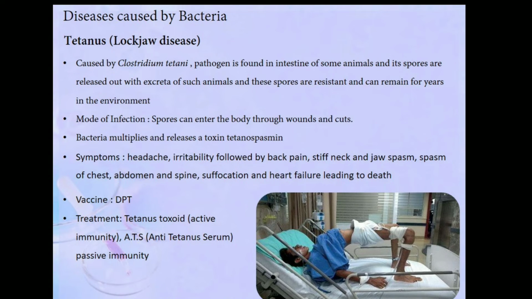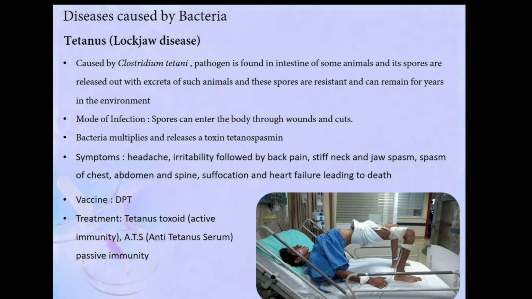Then we have a deadly disease, a fatal disease, tetanus. It's also called lockjaw disease. It is caused by the pathogen Clostridium tetani. It's a pathogen generally present in the intestine of some of the animals. And when these animals defecate, along with its excreta, the spores are released into the atmosphere, and these spores are very much resistant, highly resistant, and they can be present in the atmosphere for years together. And whenever they get a chance, they enter the body of organism and cause disease.